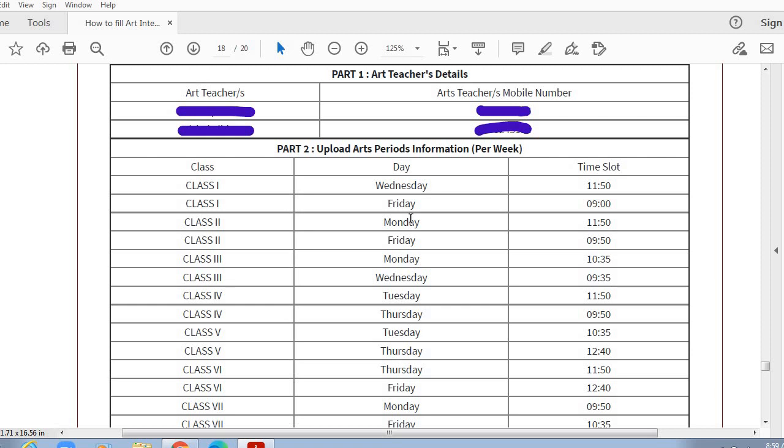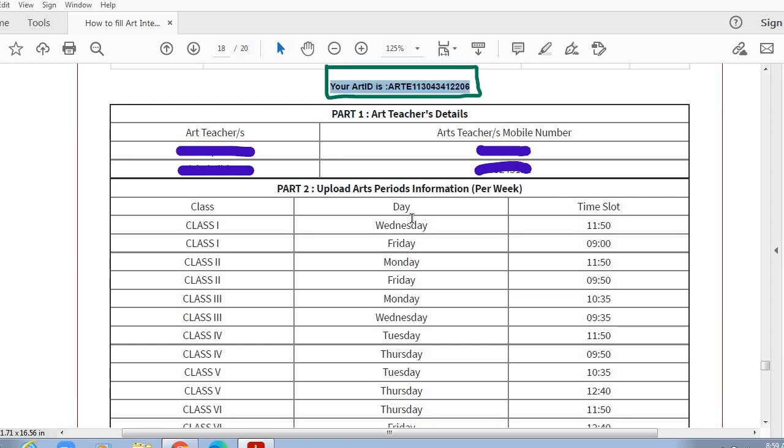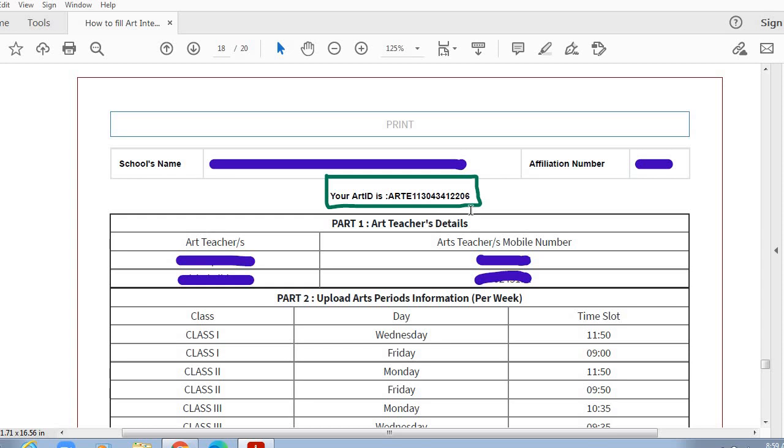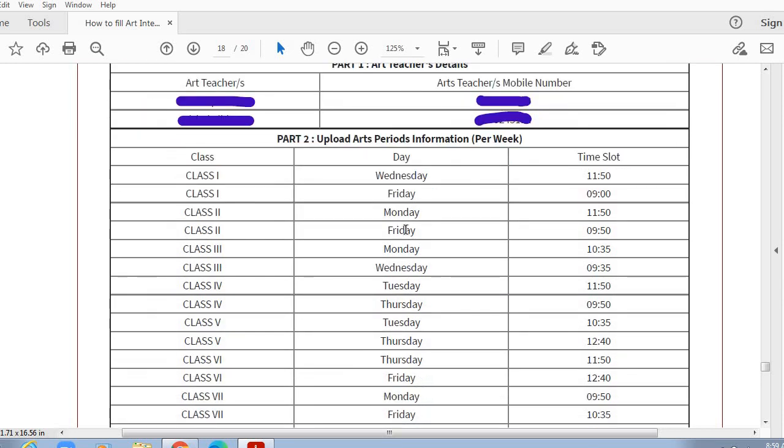So after final submission of all your data, this website will generate one art ID. So you need to take printout of this final submission, and you need to preserve it carefully, because you will require this password at the time of downloading the hall tickets, admit cards of your students for the board examination.